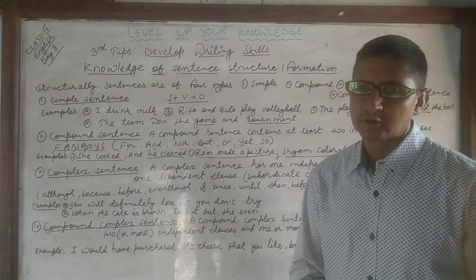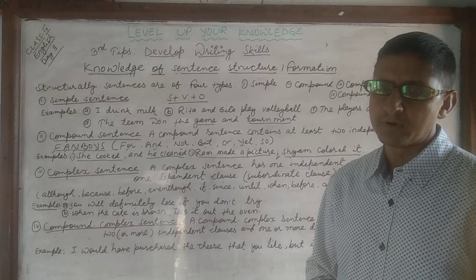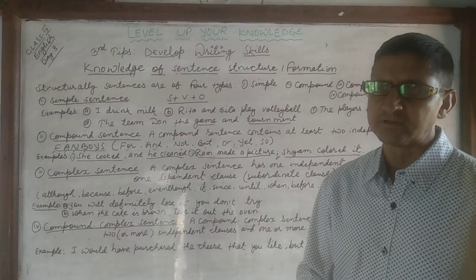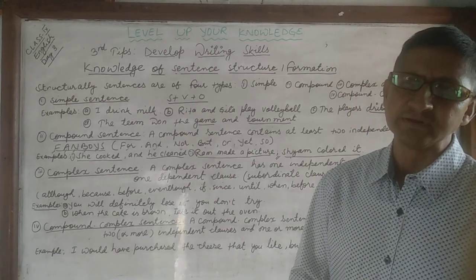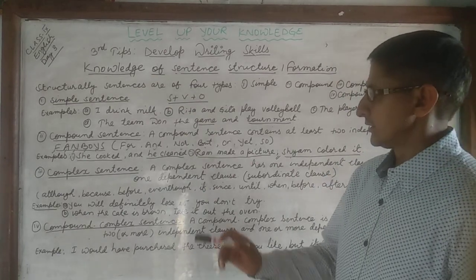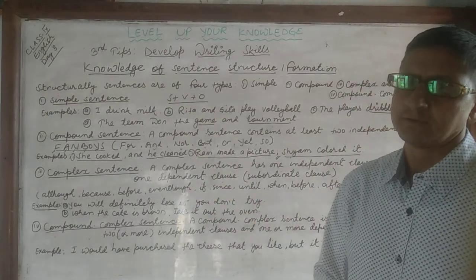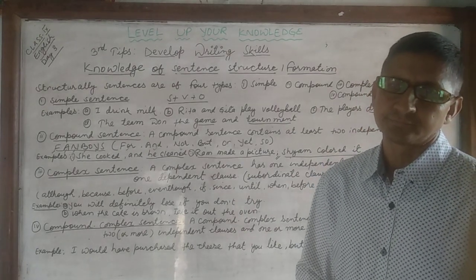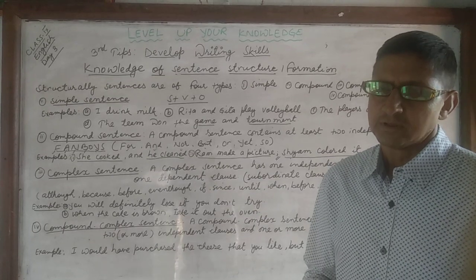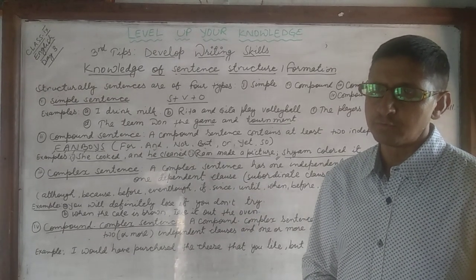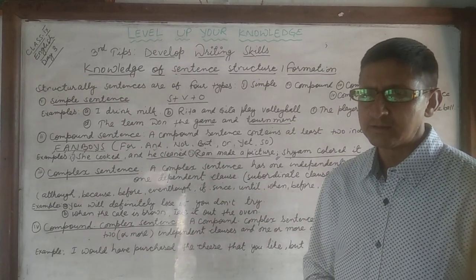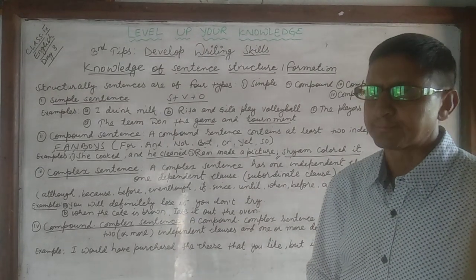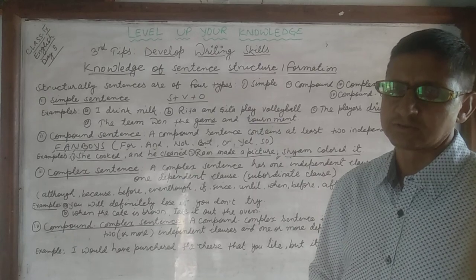A subordinate clause is a group of words that has a subject and verb but doesn't express a complete thought. Dependent clause means incomplete sentence.